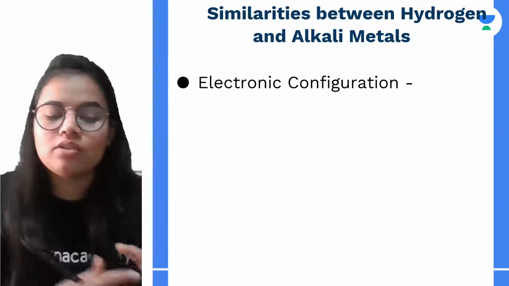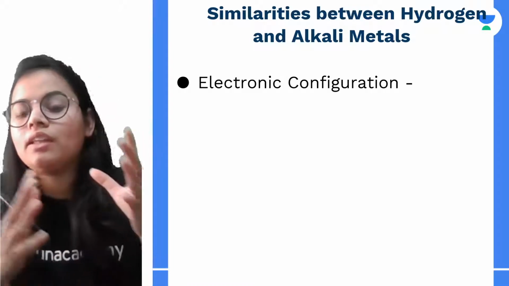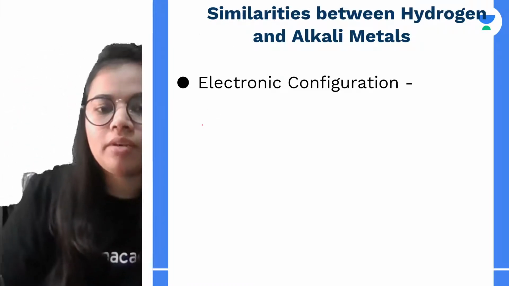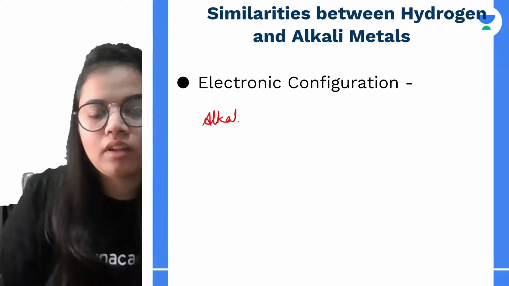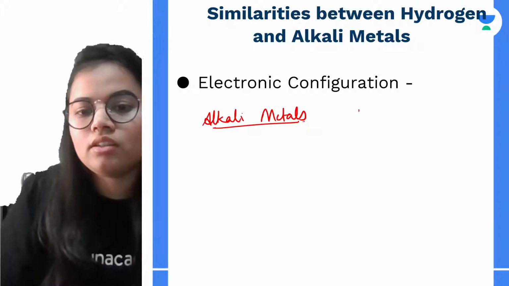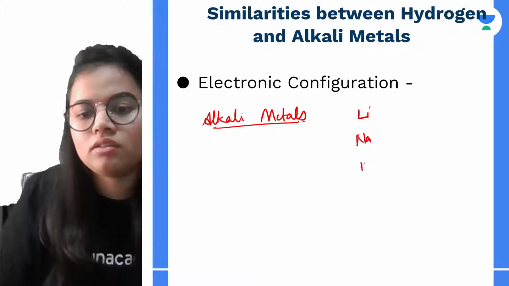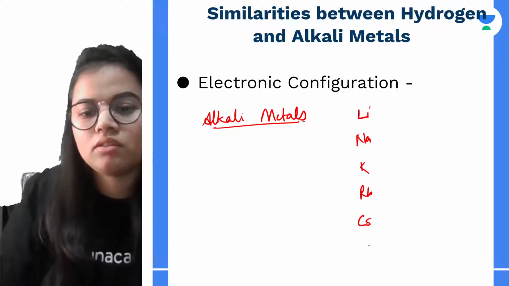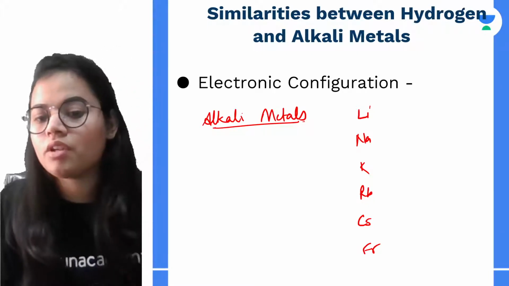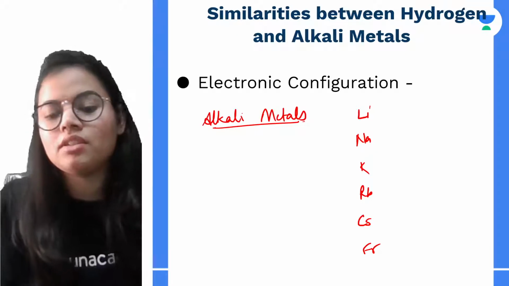Now we will be discussing the properties of hydrogen which are similar to the alkali metals and the halogens. If I talk about alkali metals, what are the alkali metals? These are the alkali metals: lithium, sodium, potassium, rubidium, cesium and francium.